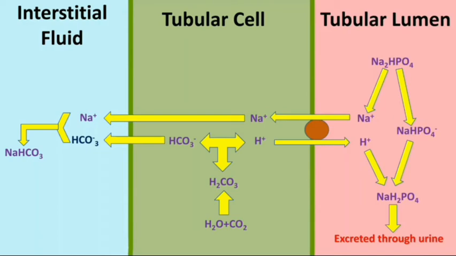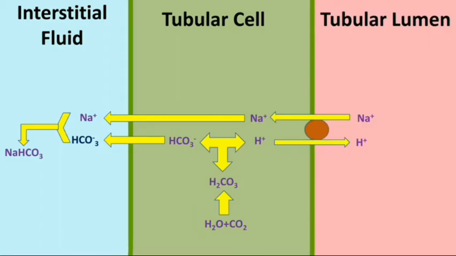The sodium ion is antiported to the tubular cell by sodium hydrogen antiport pump against hydrogen ion. Sodium hydrogen phosphate combines with hydrogen ion and forms sodium dihydrogen phosphate, and it is excreted through urine. This makes urine acidic. This entire mechanism happens mainly in distal tubule and collecting duct because of the presence of large quantity of sodium hydrogen phosphate in these segments.